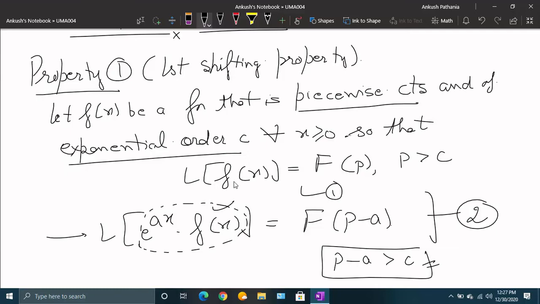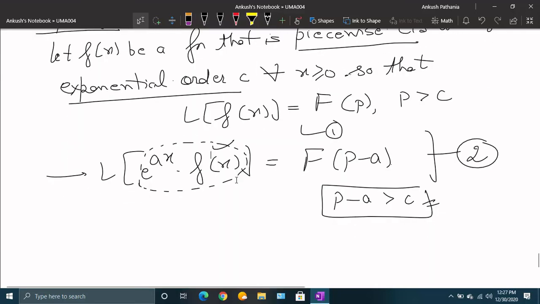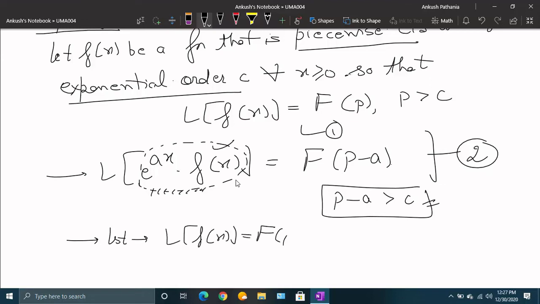So this is your first property, and it says that whenever you are getting a function in this form, that is, the function is multiplied with some exponential function, first find the Laplace of f(x). You will get Laplace of f(x) as F(p). And then for finding the Laplace of e^(ax) f(x), just in place of p, put p minus a in the Laplace transform of f(x).